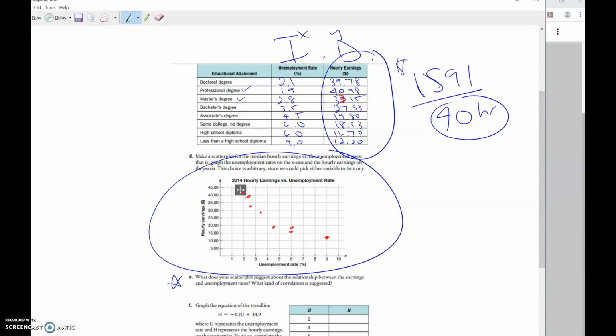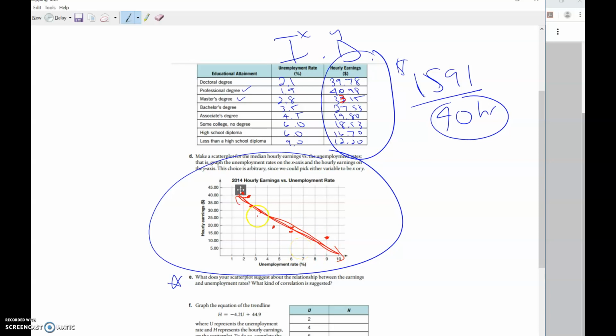Okay, your graph should look something like this, and again, it's hard for me to graph with the stylus, and also just with decimals and stuff. But you can kind of get the trend here, and we call this the best fit line or the line of correlation. But it's just kind of an average line in the middle. So some might go through it, none of them might go through it, and some are below and some are above. And a computer would do that for you. It would find that line for you.